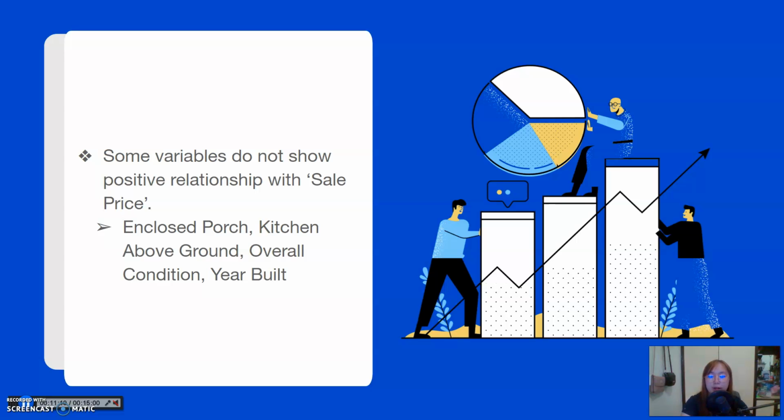Observing the heat map as well, there are variables that do not show positive correlation, like enclosed porch, kitchen above ground, overall condition, and year built. It does not necessarily mean that these variables are negatively correlated, but rather that they do not show the strongest relationship with sale price. And I guess it's a good insight from the data since our first observation thought overall condition and year built are factors, if you remember the past slides.